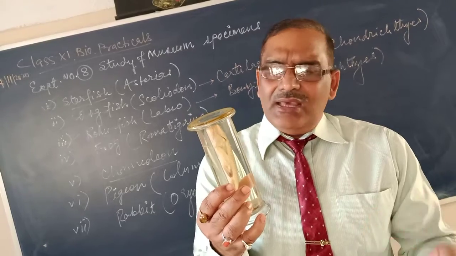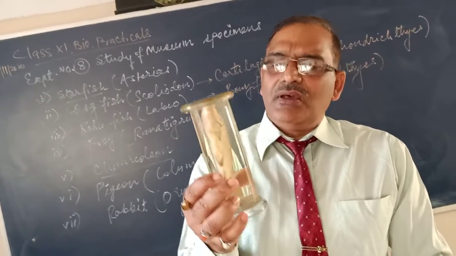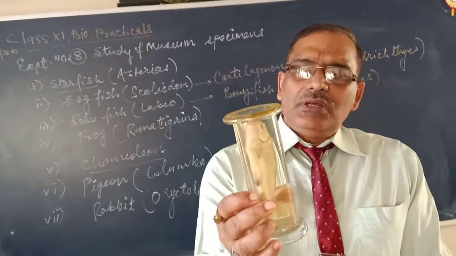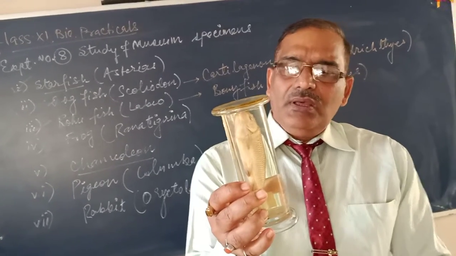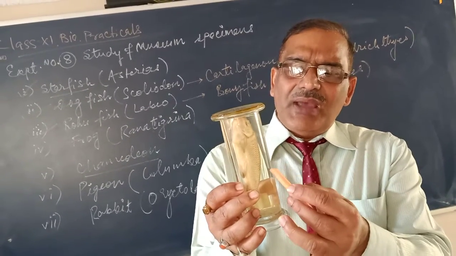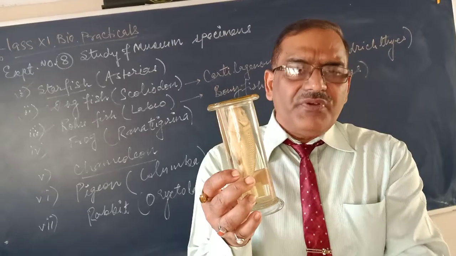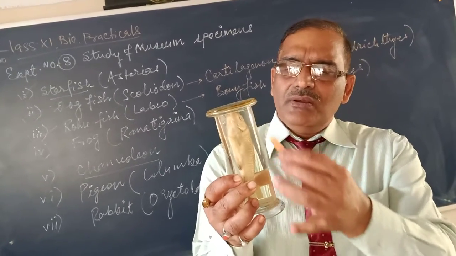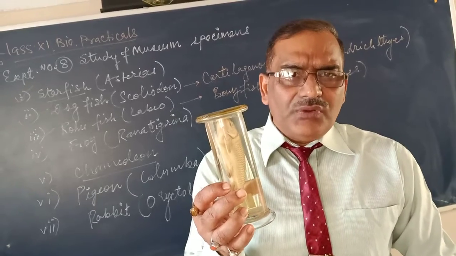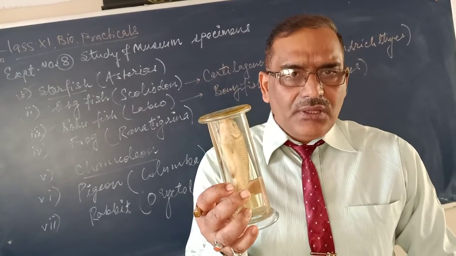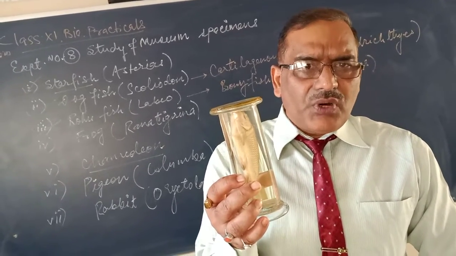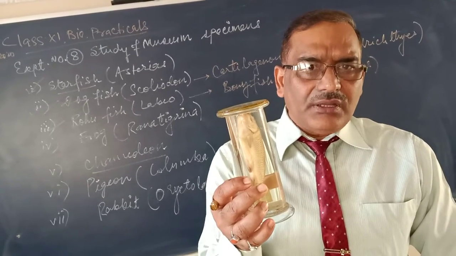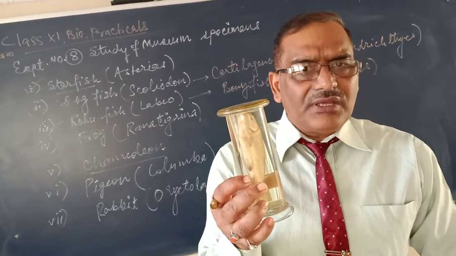Next point. Is the air bag absent or not? Here the air bag is present. Air sac or air bladder is present. In cartilaginous fishes, the air bag is absent. So the bony fishes do not need to swim constantly, but cartilaginous fishes need to swim constantly. Otherwise, they will start sinking down.